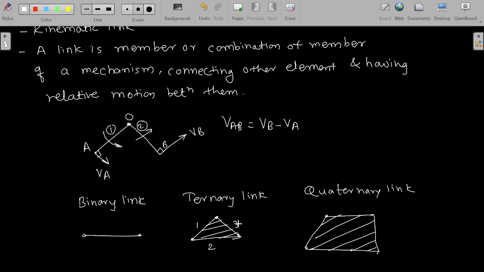So link 1 and 3 don't have relative motion with respect to each other. They move with the same velocity. Similarly link 2 with respect to 1 and 3 will move with the same velocity. These joints are not turning pairs, these joints are fixed joint like a welding. Similarly here also, all these joints for link 1, 2, 3 and 4 are fixed joint. Here it is a fixed joint, there will not be any turning pair. So this is nothing but the concept behind the link.